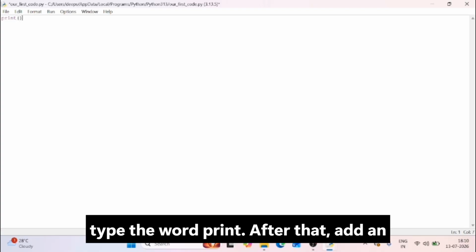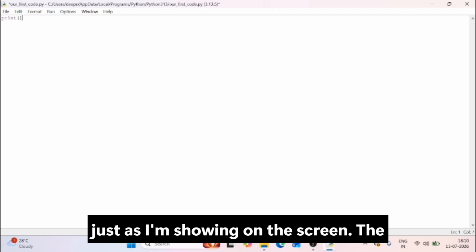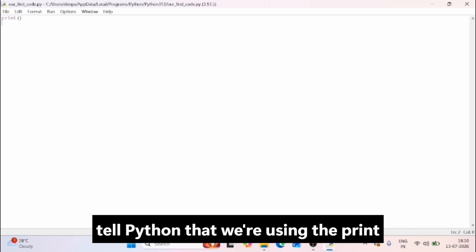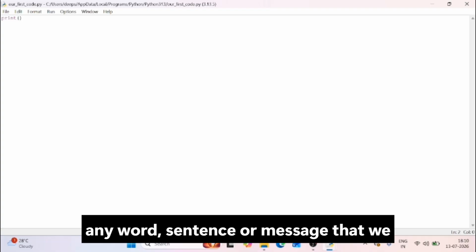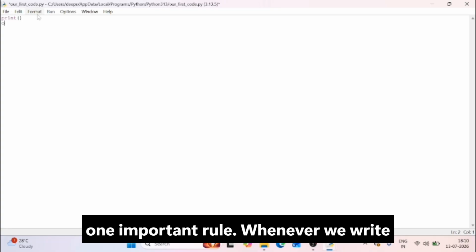First, type the word print. After that, add an opening bracket and a closing bracket, just as I'm showing on the screen. The brackets are very important because they tell Python that we're using the print function. Now, inside these brackets, we can write any word, sentence, or message that we want Python to display. However, there is one important rule.